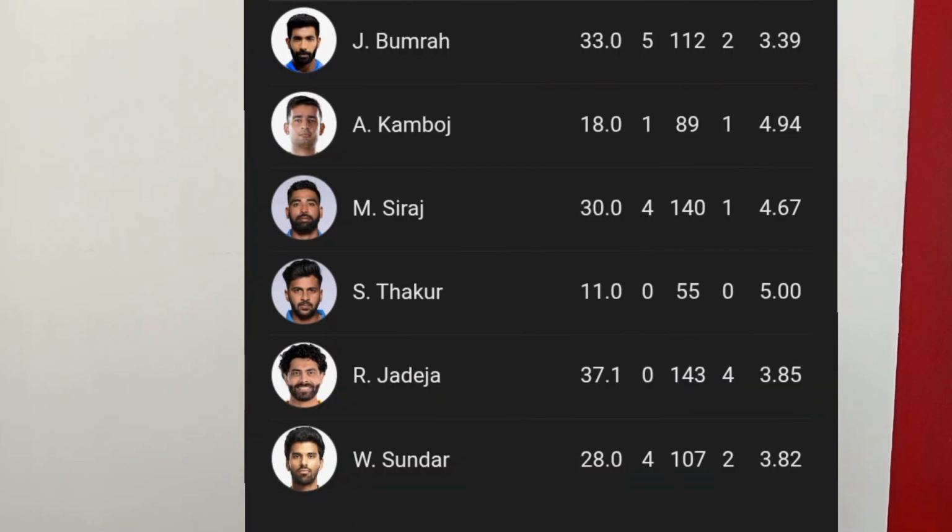Now let's look at the bowlers for India. We have Bumrah with 2 wickets and an economy of 3.39. Kamboj, 1 wicket and economy of 4.94. Mohammad Siraj with 1 wicket and economy of 4.67. Then Ravindra Jadeja with 4 wickets, economy of 3.85, and Washington Sundar with 2 wickets and economy of 3.82.